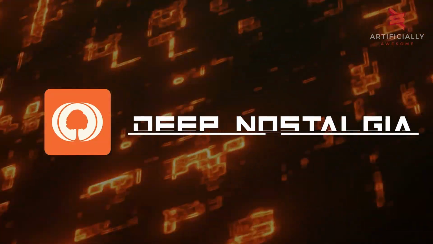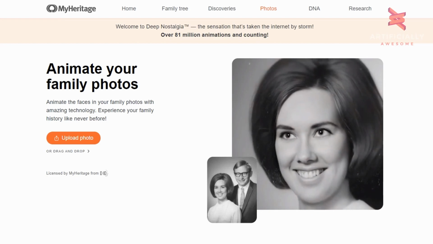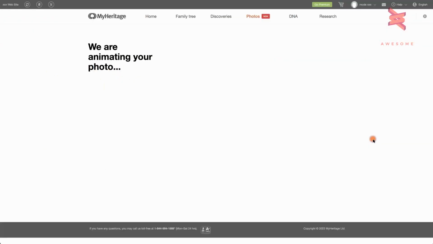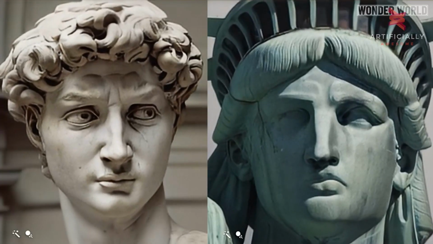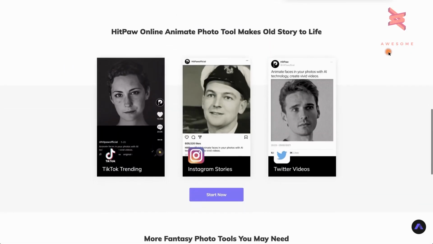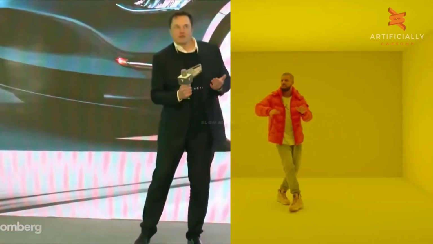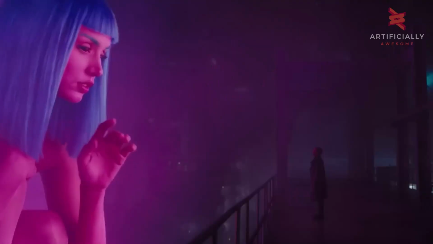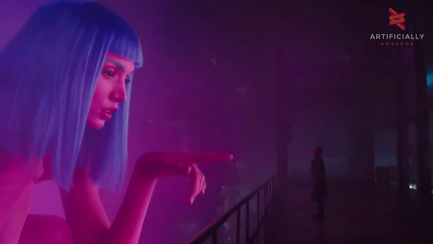Deep Nostalgia. I've saved one of the best AI tools in the world for last. Deep Nostalgia is an absolutely mind-blowing AI tool that allows you to create animations from photos. Yeah, let that sink in. With Deep Nostalgia, you can literally create a video of Donald Trump, Elon Musk, or Drake singing happy birthday to your dad, or recreate a famous movie scene with entirely different actors.